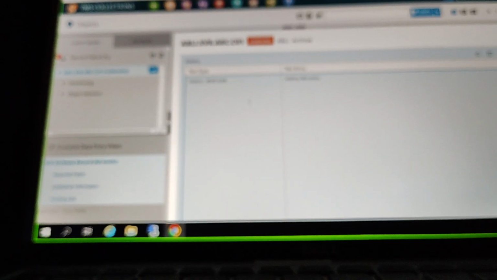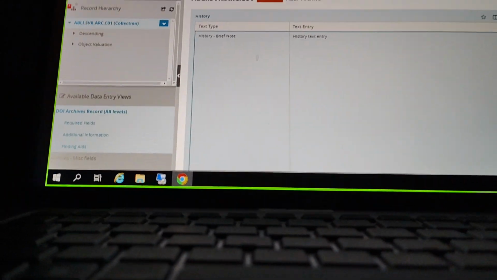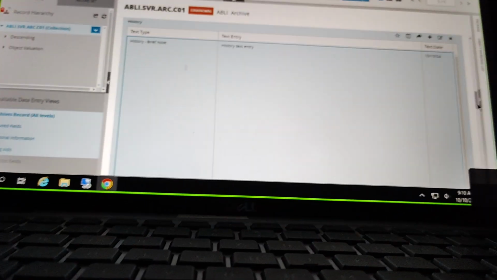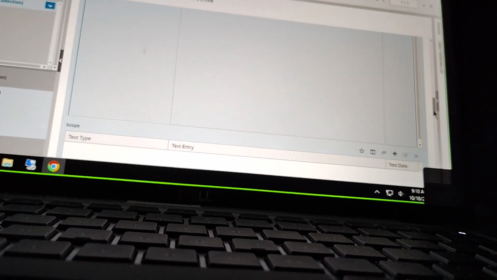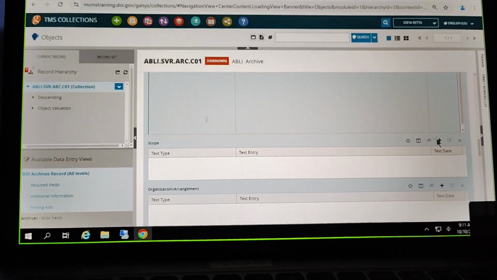But this is one of those things that can be customized. As I've been trying to point out whenever we're looking at our data entry views, there are a lot of options for how big this looks when your system administrator is setting up these views for you all.